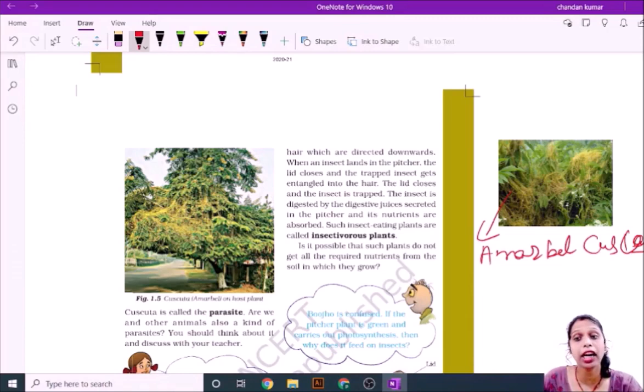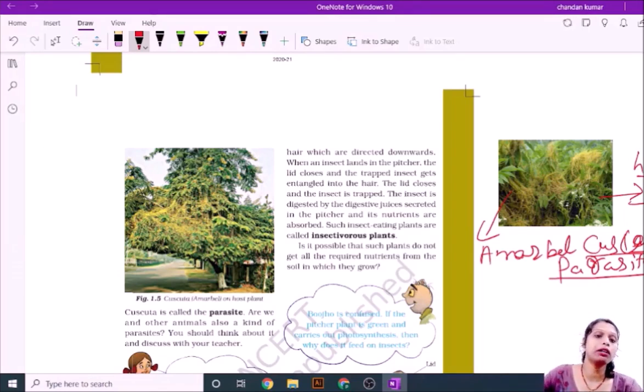That's why they climb on the tree and take nutrition from this host tree, and this tree is called the host. For nutrients, the cuscuta depends on the tree. That's why you can say this mode of nutrition is the heterotrophic mode, and cuscuta is called a parasite.